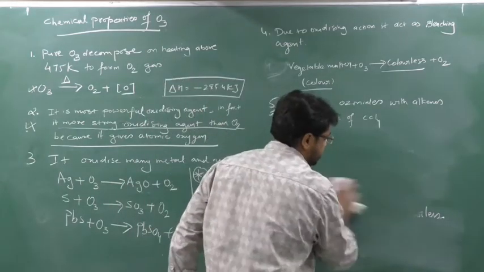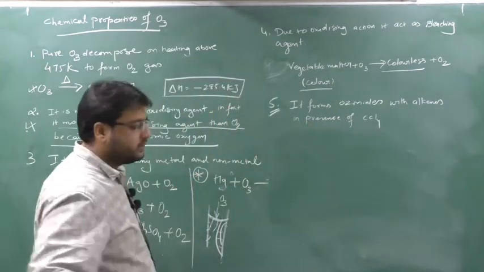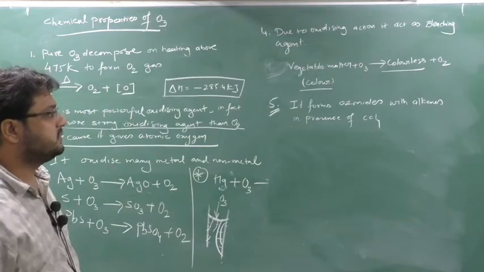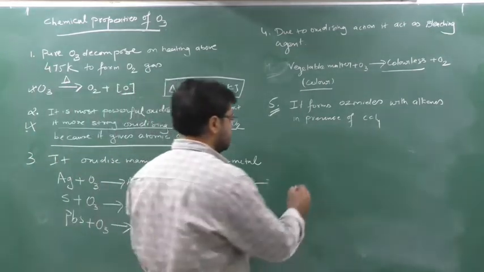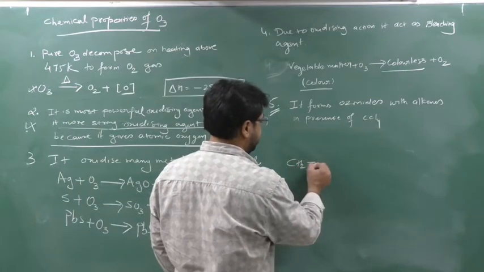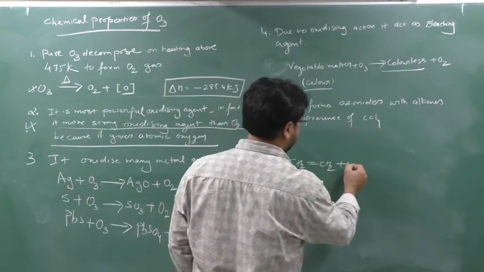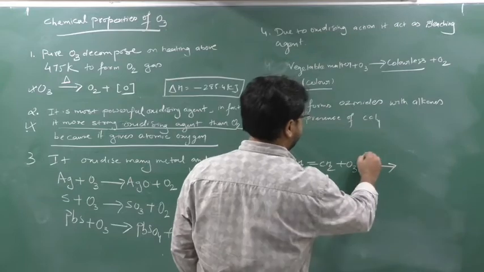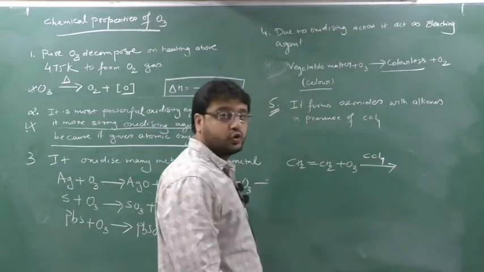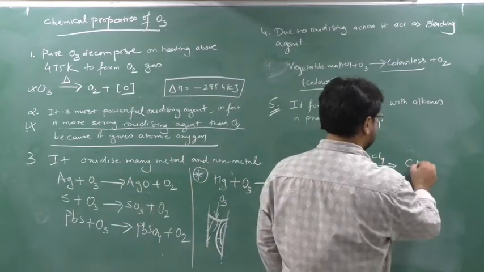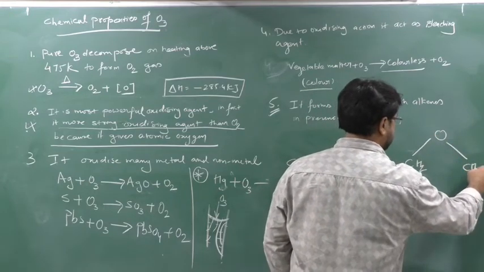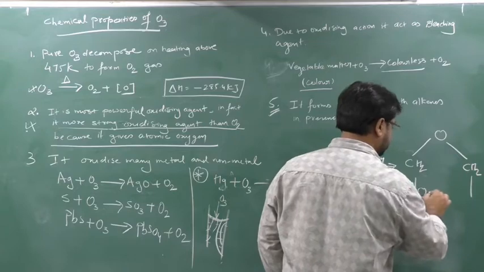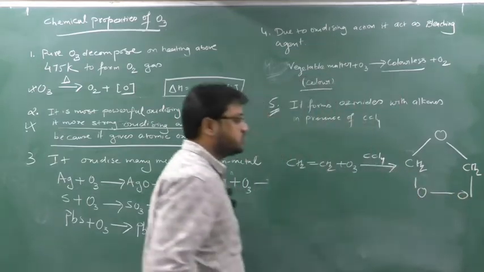Clear? Next property is, write down, it forms ozonides with alkenes in presence of CCl4. So see the ozonides. Alkenes means, if I take ethene as an example and react it with ozone in the presence of carbon tetrachloride, it will form an ozonide. See the structure of ozonide: CH2, CH2. This is known as an ozonide.